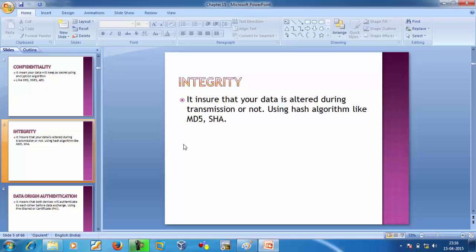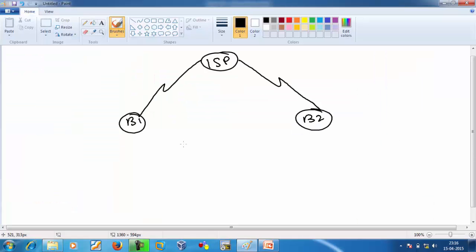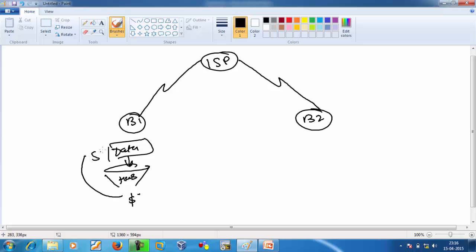It ensures that your data will not be altered during transmission, and we obtain integrity using hash algorithms. Here we have two hash algorithms, MD5 and SHA. So what will happen when branch 1 sends data? It will put the data into the hash algorithm and get a hash product. Then when the data is sent to the other side, this hash product will be attached with the data.